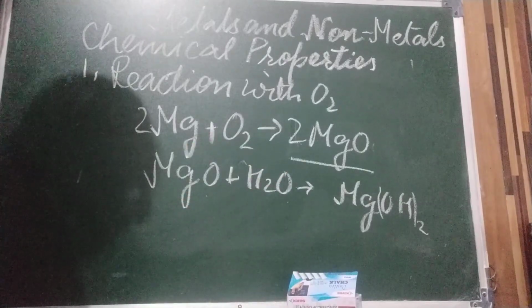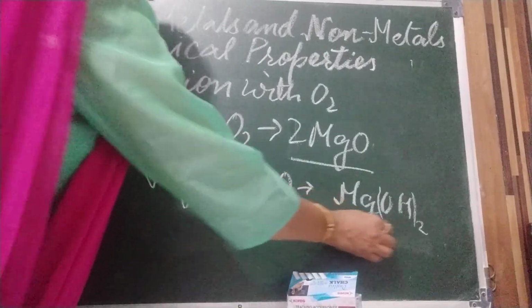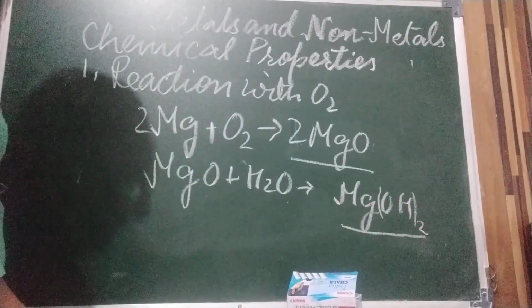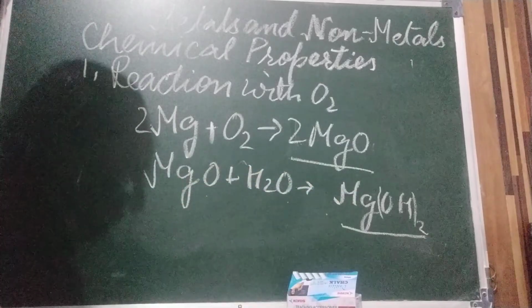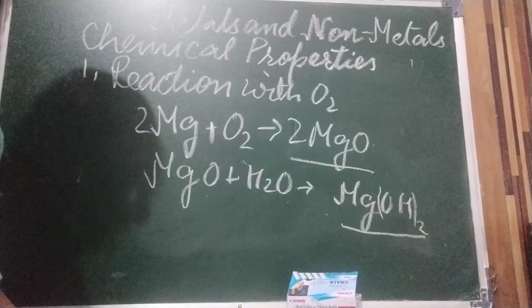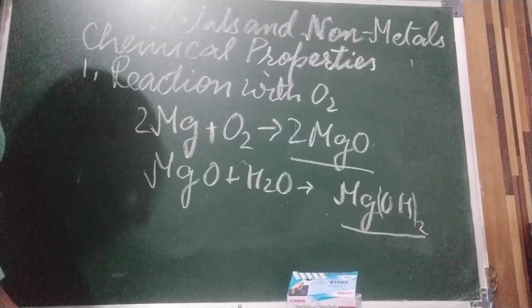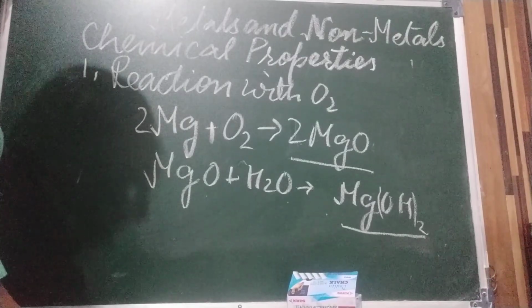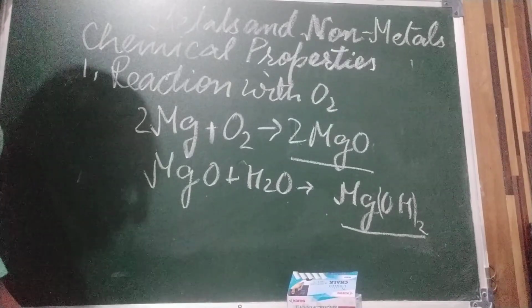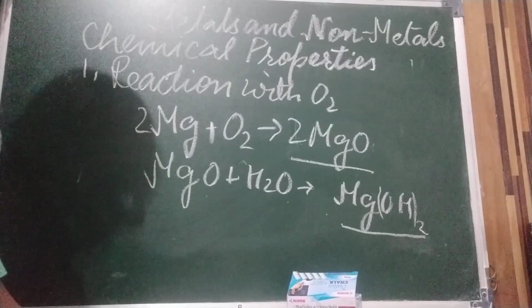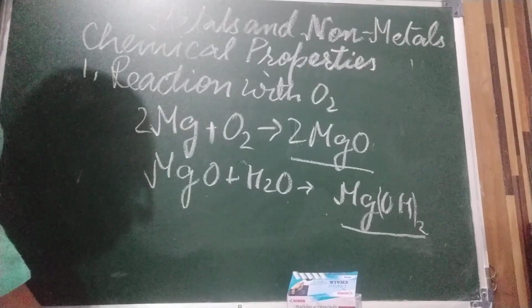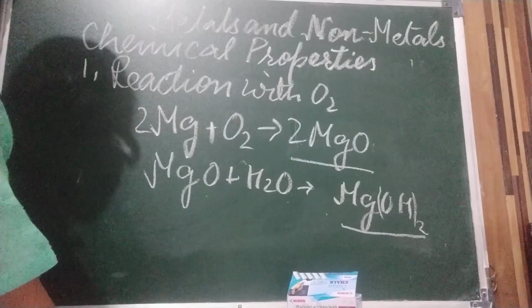And when we bring blue litmus paper to this magnesium hydroxide, we dip it in magnesium hydroxide, the red litmus paper will turn into blue, and that shows that the solution is a base. Okay, this is clear. Most metals react with oxygen to give basic oxides.